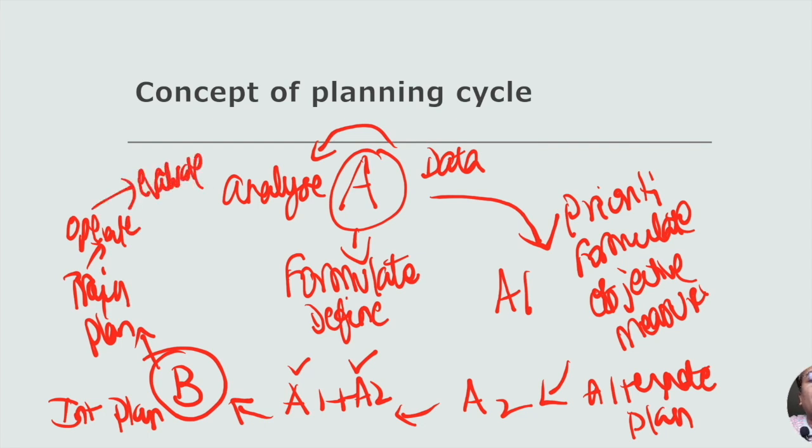If it is going well, it is no problem. But if it is not going well, then it is problem A only, and we have to go back again, do A1, A2, devise the B, and then go back to A. So this is the concept behind the planning cycle.